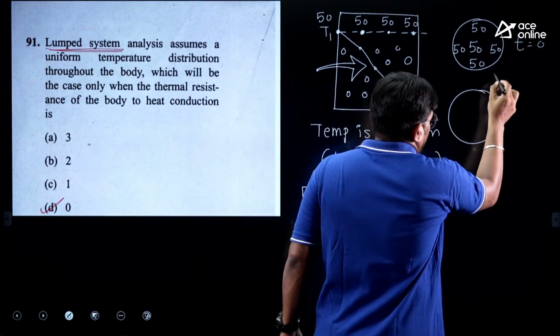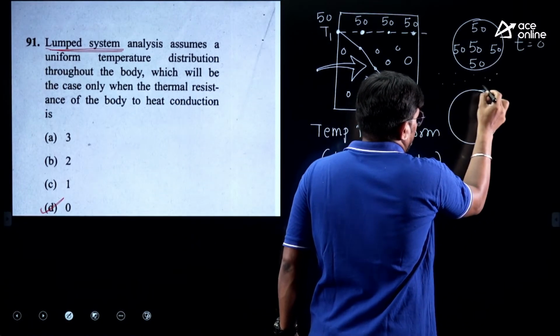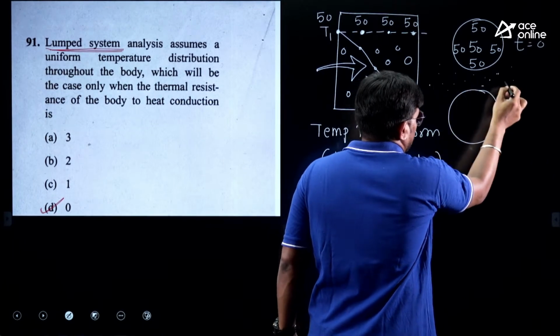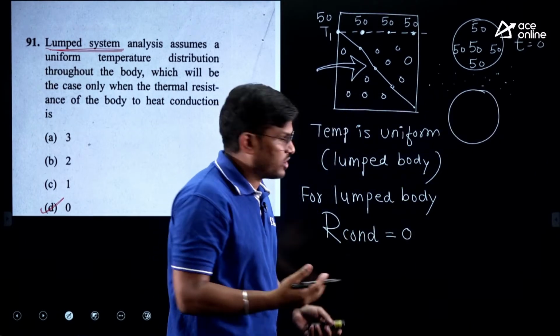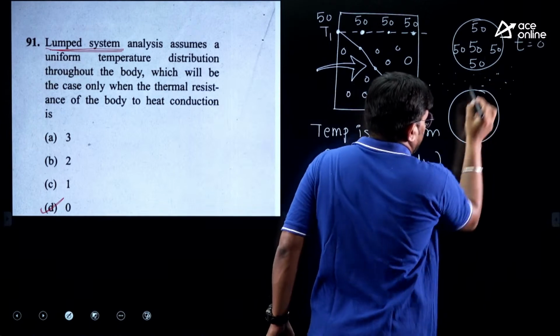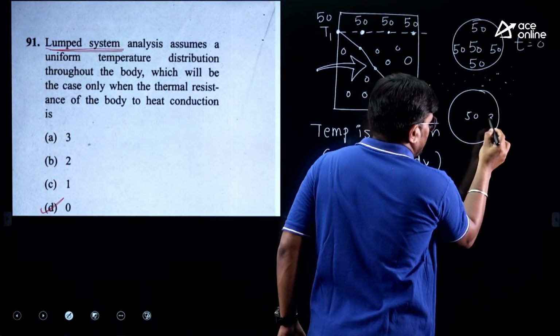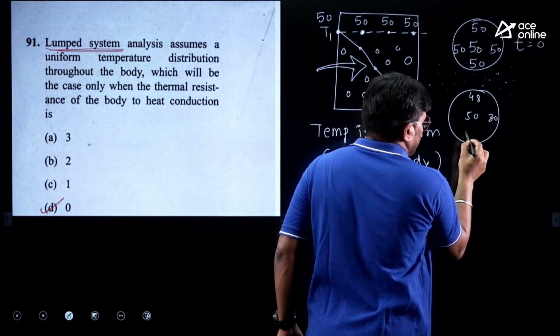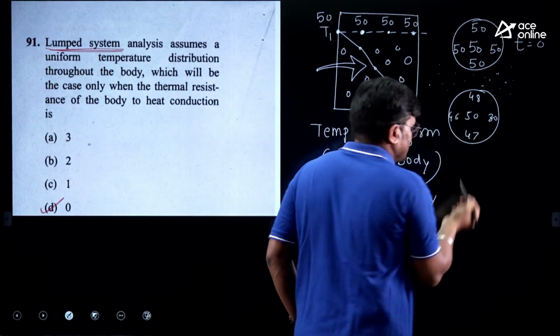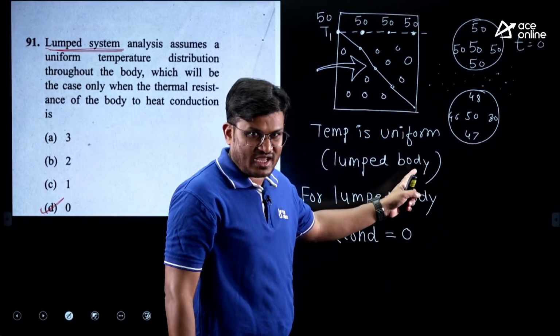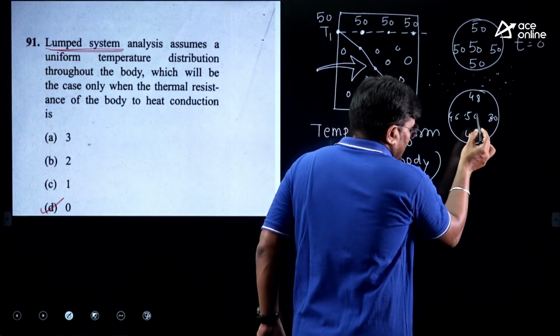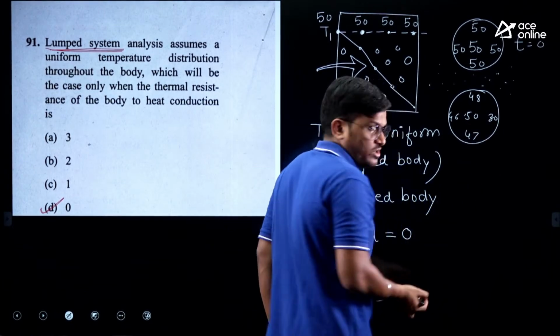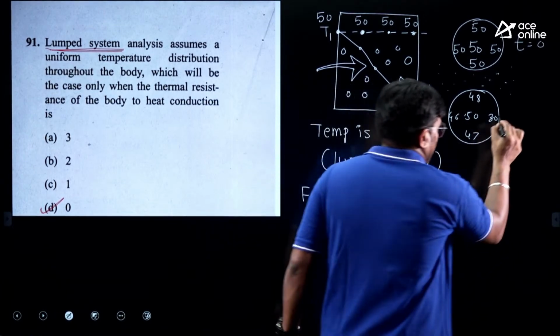Now when the body starts cooling down, what will happen? This is 50, but this will be 30, this will be 48, this will be 47, this will be 46. Like that it happens in reality. In reality, the center will be hot and the other side will be cool. So this is your real body.